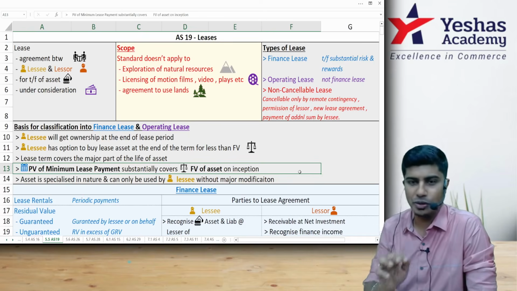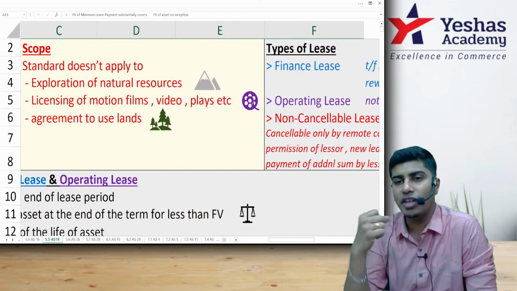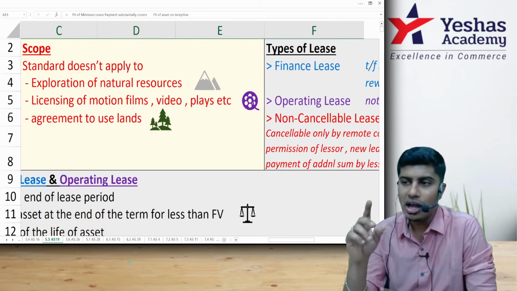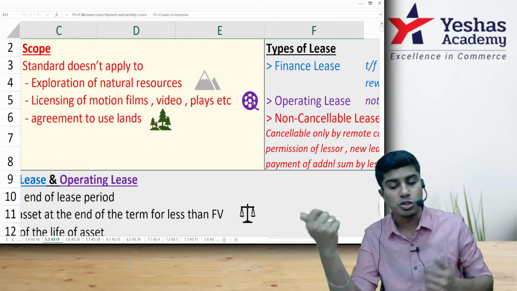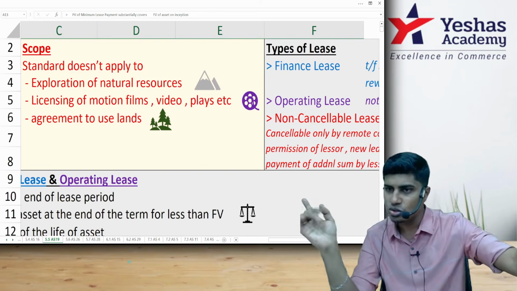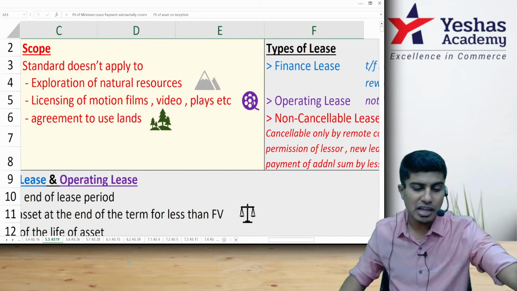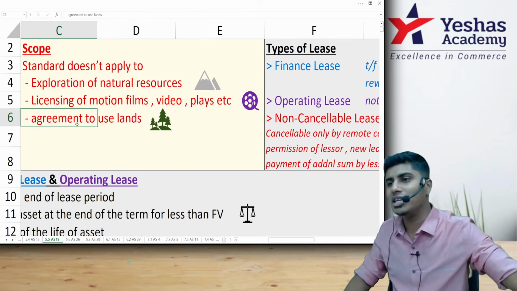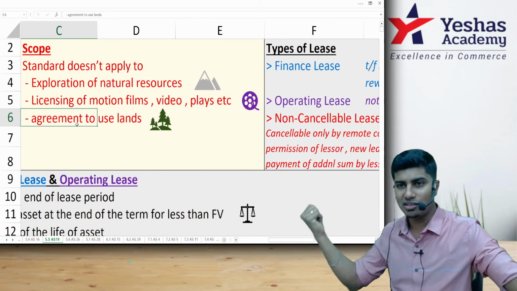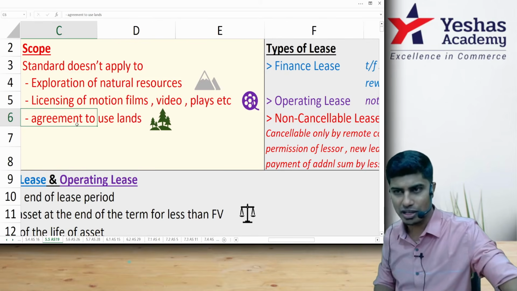You'll understand slowly. I'll help you. Certain things that you should know: the scope. The standard does not apply to exploration of natural resources, mining, ore. When you take these, AS19 is not applicable. And the licensing of videos, plays, motion films, like giving a movie to Amazon Prime, that kind of thing, Accounting Standard 19 is not applicable because they are intellectual properties and intangible assets. And for use of land also, AS19 is not applicable because land usually has an indefinite useful life. And for lease purposes, you should have an asset with a definite useful life. So AS19 doesn't apply here again.